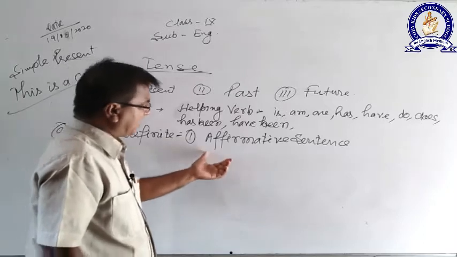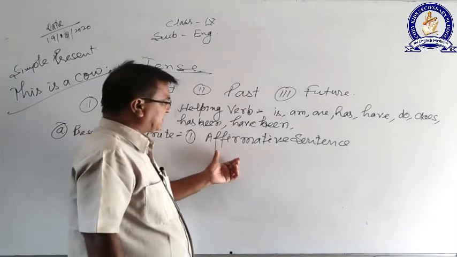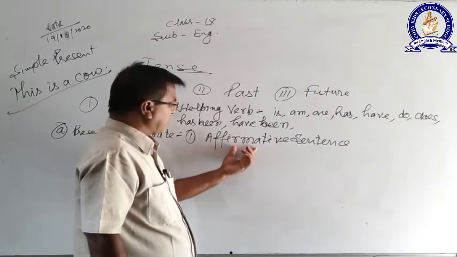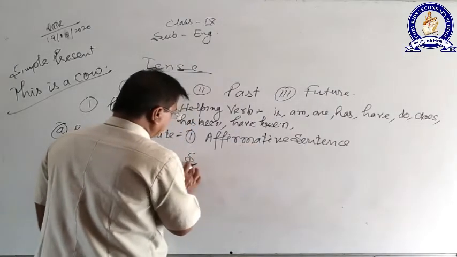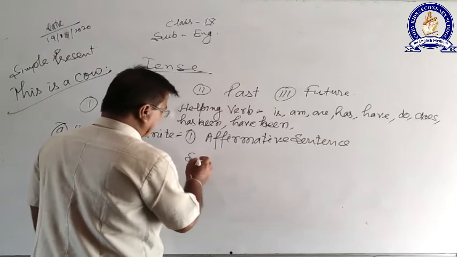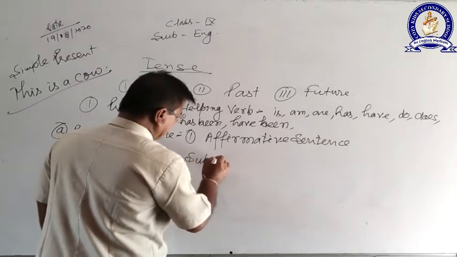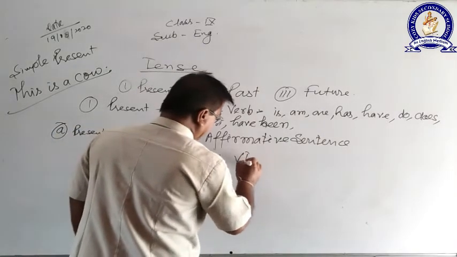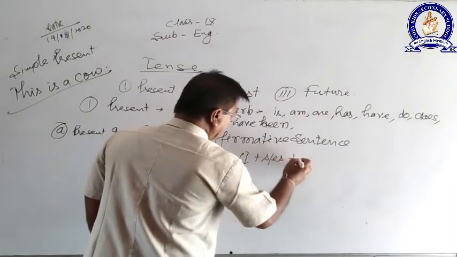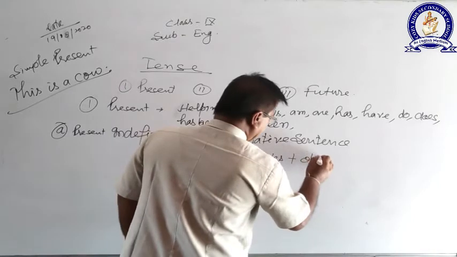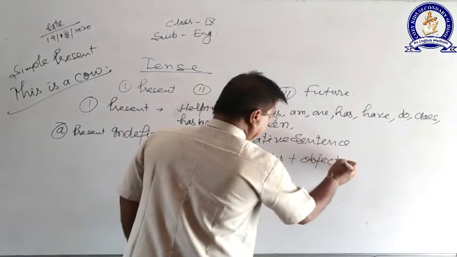So what is the formula to translate an affirmative sentence? First of all, we will use a formula like mathematics: subject plus verb first form plus s or es plus object, and that's done.